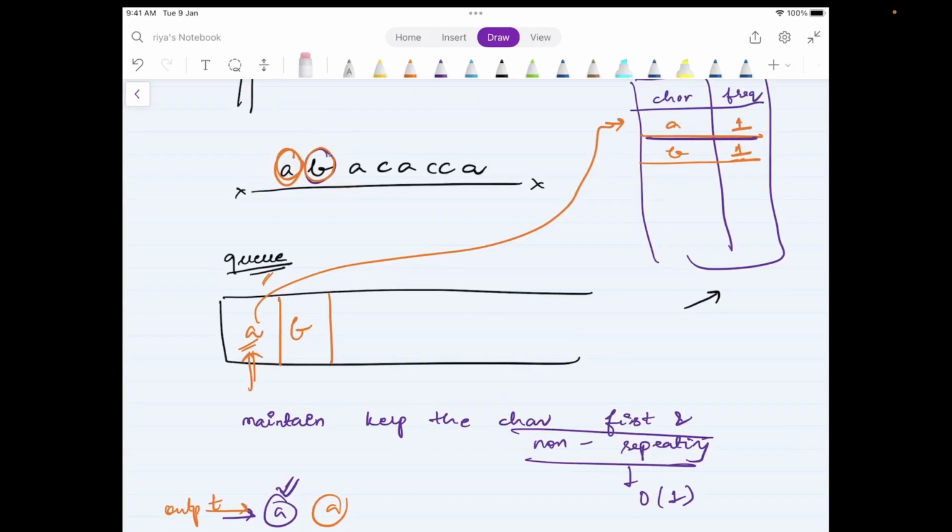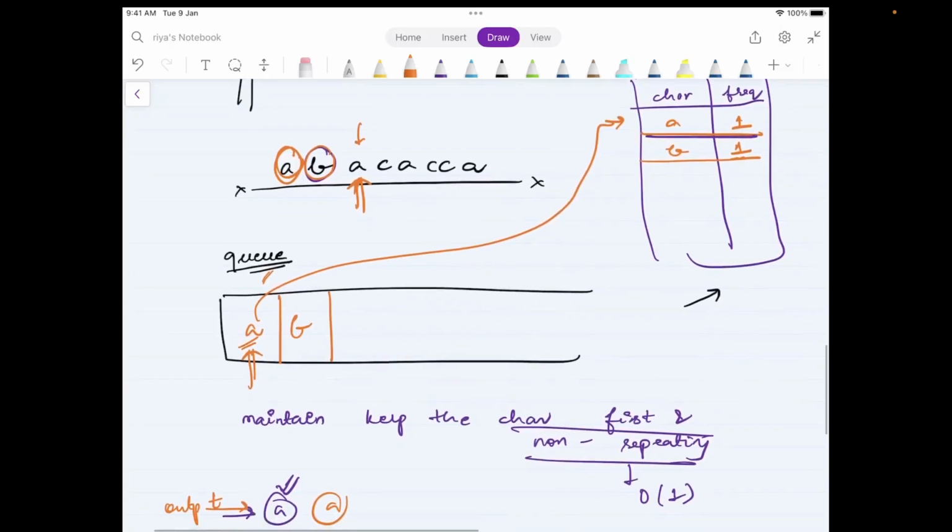Okay. All right. Now the next character is A again, right? So what you will see now is that the character is A, and in the hash map, you can see that the character is already there. And in the queue, we only put the characters which are first and non-repeating, and behind those are the candidates that could become first and non-repeating. But I just saw that A is already in the hash map, right?